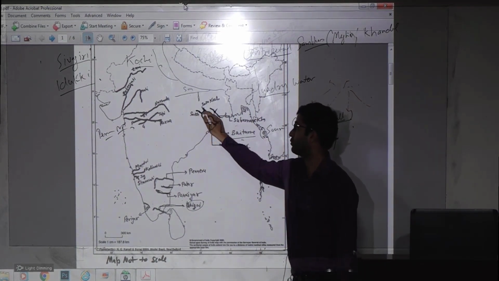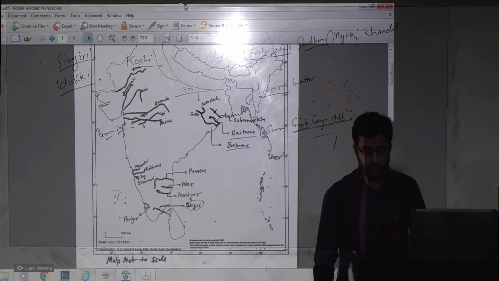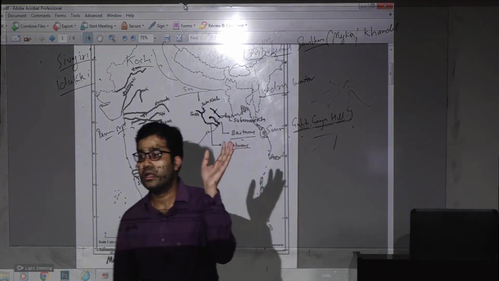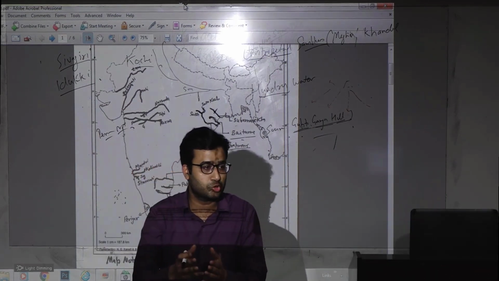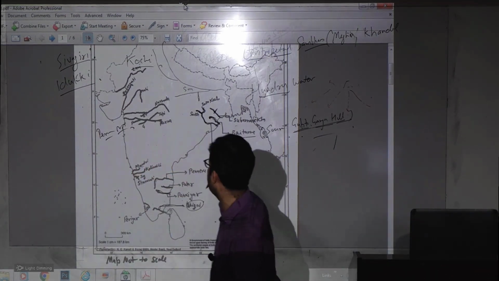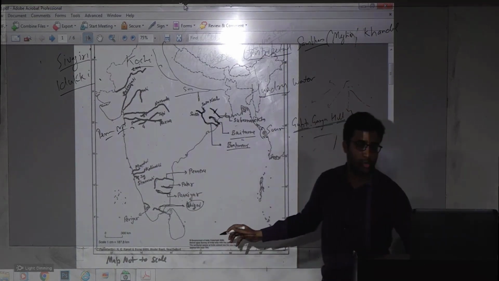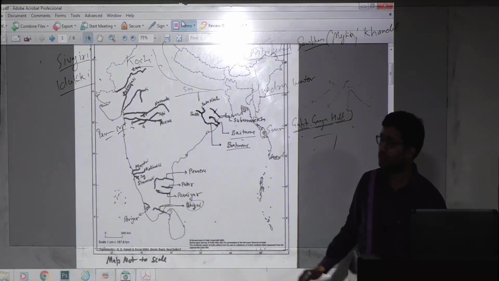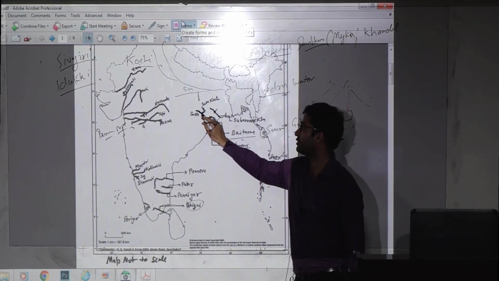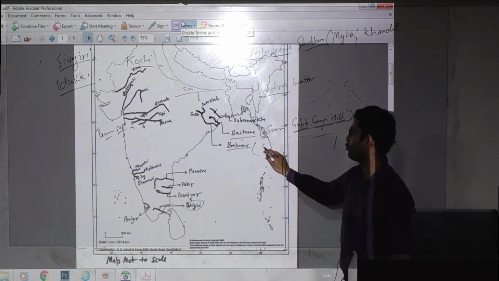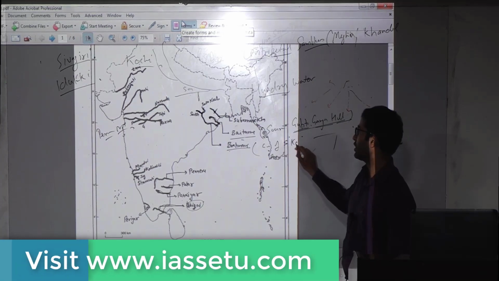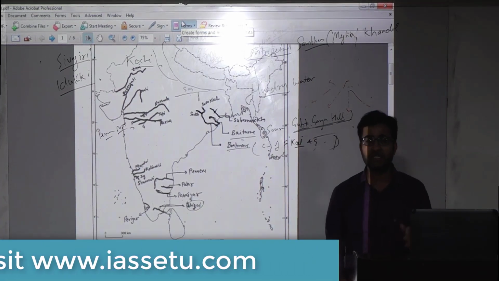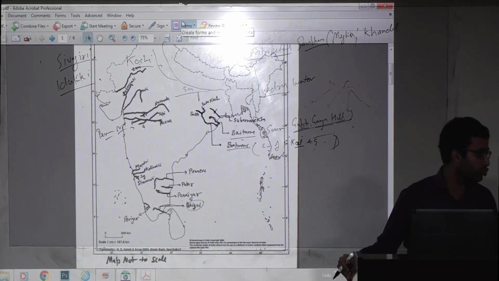Next is Brahmani. Like Ganga, what do we know about Ganga? Bhagirathi and Alaknanda join, then it becomes Ganga. Similarly here, South Koel and Sank join, then it is known as Brahmani. So you can note down, in bracket for Brahmani: confluence of South Koel and Sank. Brahmani is the confluence of South Koel and Sank.